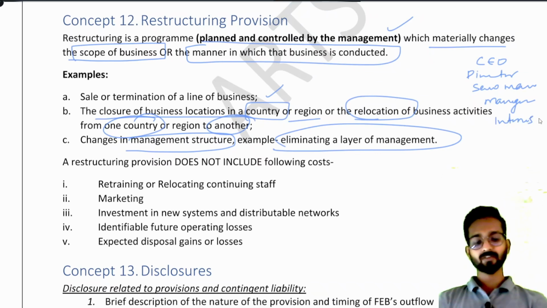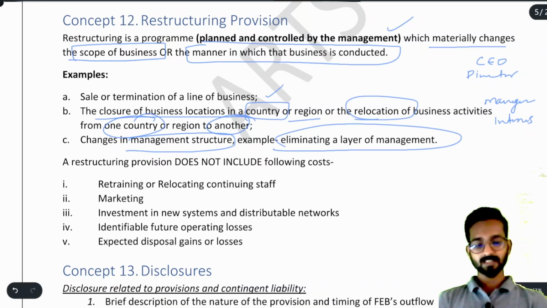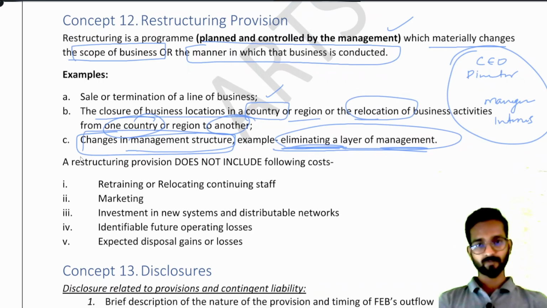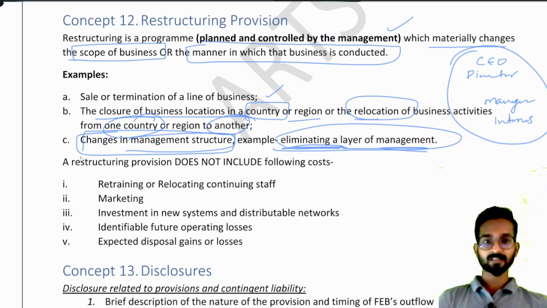So the company is thinking that we do not need senior managers, we can just remove them. It means we have eliminated a layer of management. This is called changes in the management structure. We are changing the structure of management of our company. This is called restructuring of business, or you can say you have to create restructuring provision.